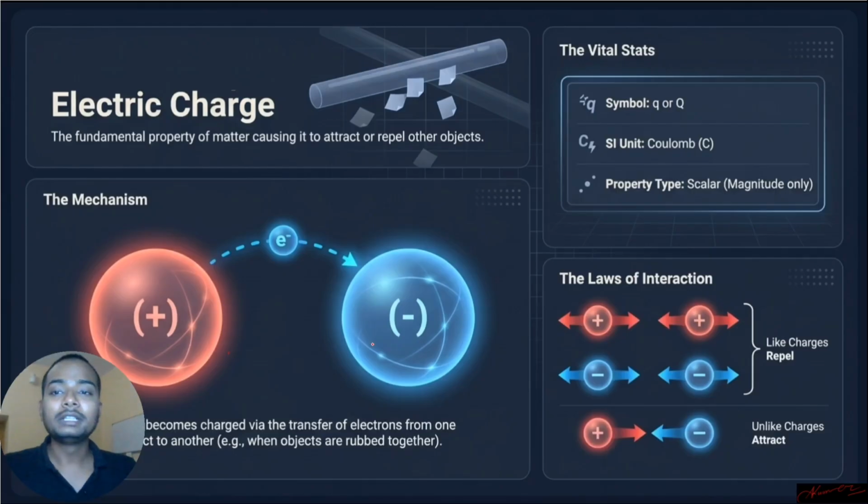Next, let us talk exactly about the electric charge. What is electric charge? Electric charge is the fundamental property of any matter which causes it to attract or repel another object. Fundamental property means it is predefined, and upon that you will create more concepts. We'll not go into much detail about where electrons get their charge, that's the deep science behind it. From here you can understand that electric charge is a fundamental property.